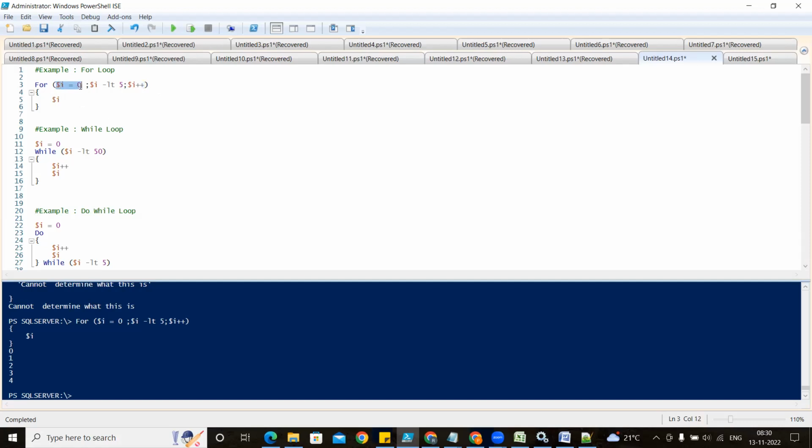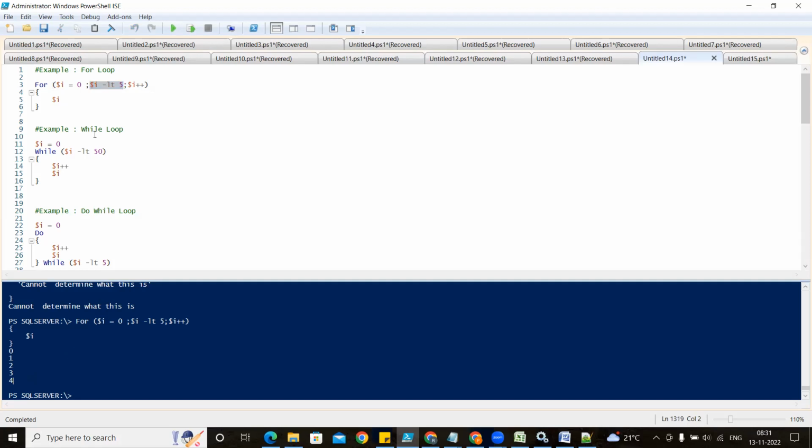So what will happen? i is equal to 0, first it will take that, right? And it will check the condition, i is less than 5, meaning 0 is less than 5. This condition is satisfied. It will go and print the value. After that, it is going to increase the value. That's why you are finding the result 0, 1, 2, 3, 4. Once it goes with the 4, it prints the 4 and increases the value. Now the value becomes 5. So 5 is not less than 5, it is equal to 5. So it is not going to print the 5 value, it is going to print 0 to 4.